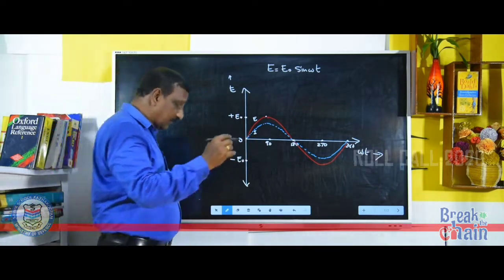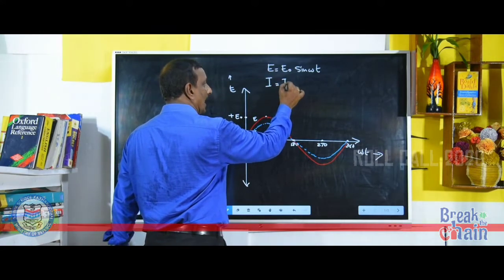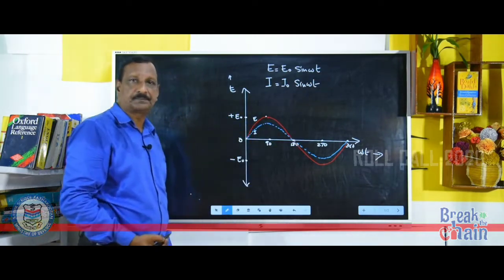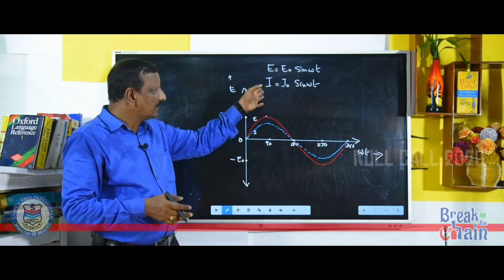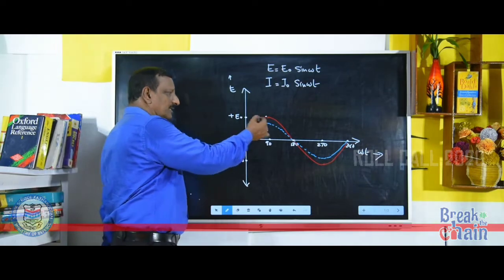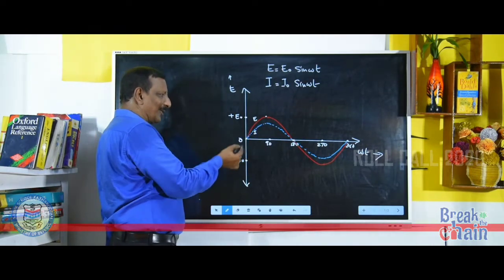And now come to the equation for current. What is the equation for current? I is equal to I0 sin omega t. Here also, I is varying according to the variation of E. See this, it is drawn in blue. When omega t is 0, I is equal to 0.